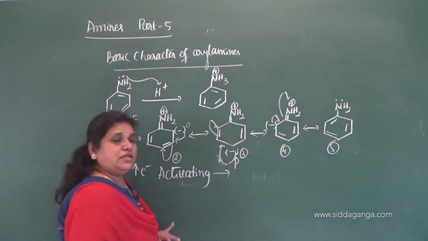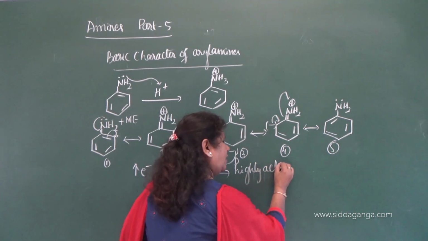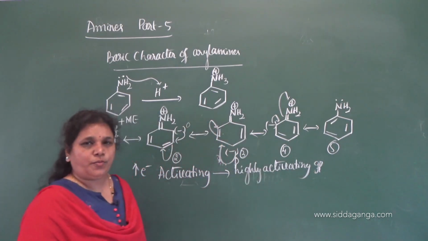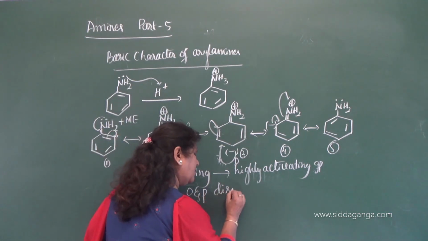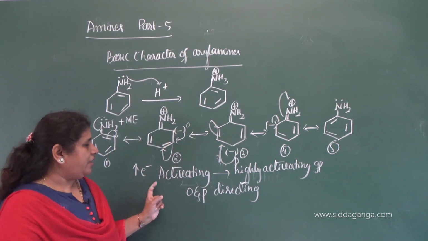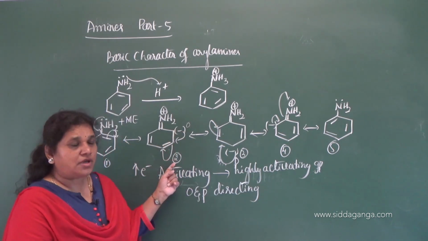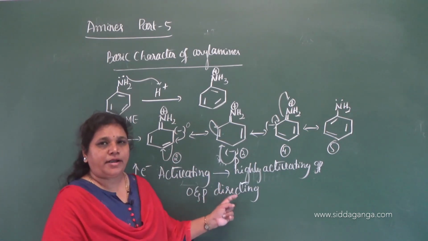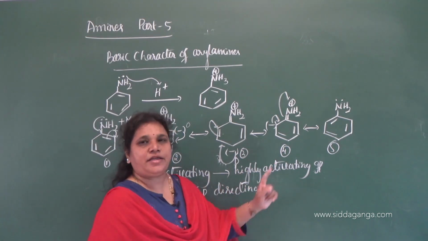And remember, this NH2 group is a highly activating group and it is ortho and para directing, because it increases the electron density on the benzene ring, especially at the ortho and para positions, and because of this reason it is ortho and para directing. And remember, the NH2 group present in aniline is a highly activating group.